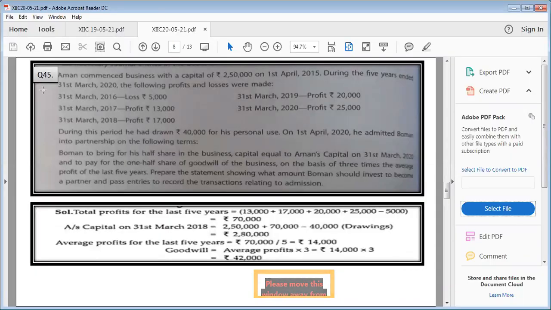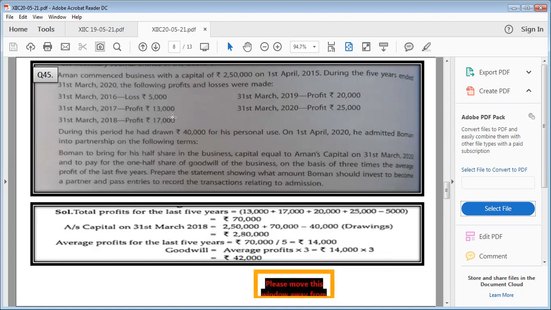This is question number 45. Aman commenced business with a capital of 2,50,000 on 1st April 2015. During the 5 years ended 31st March 2020, the following are the profit and losses. On 31st March 2016, there was a loss of 5,000.